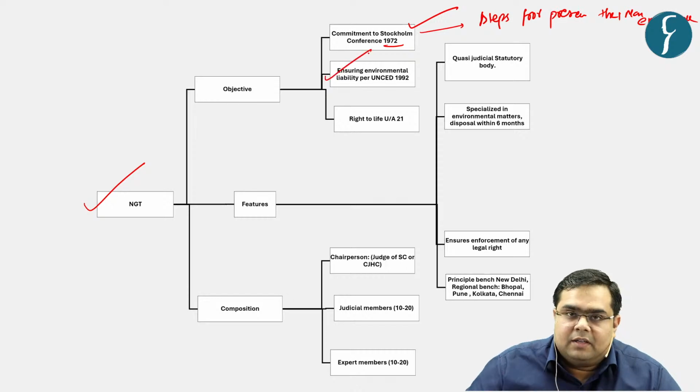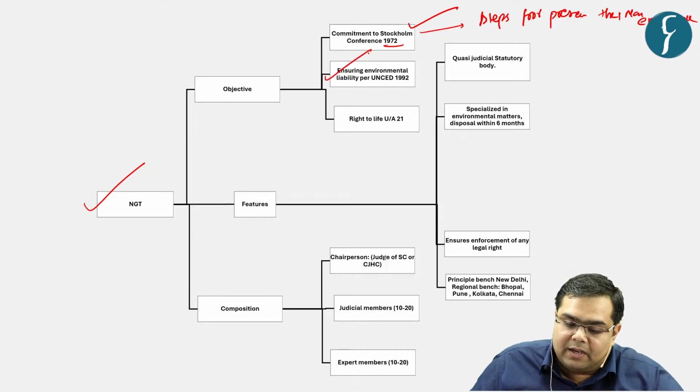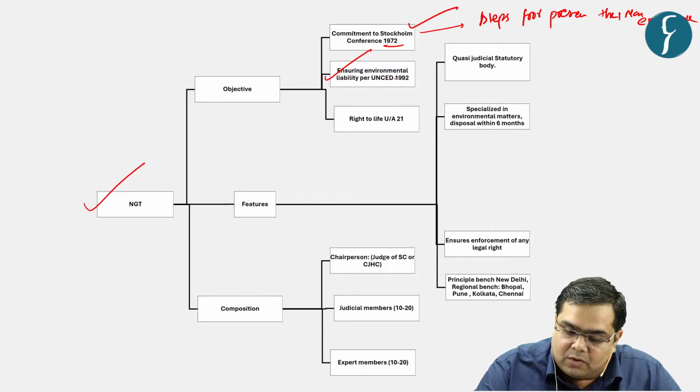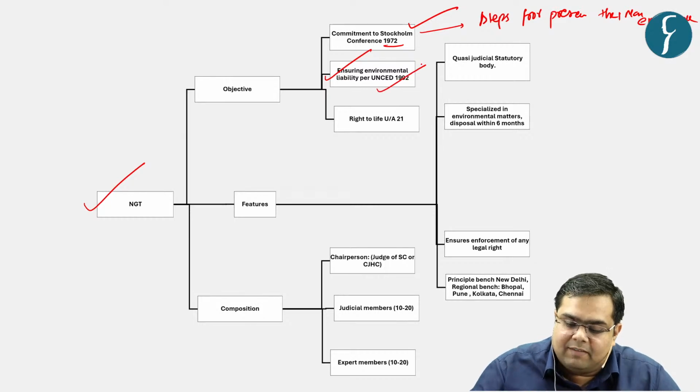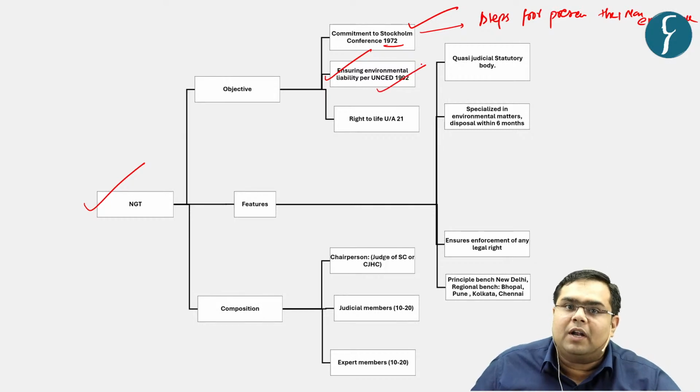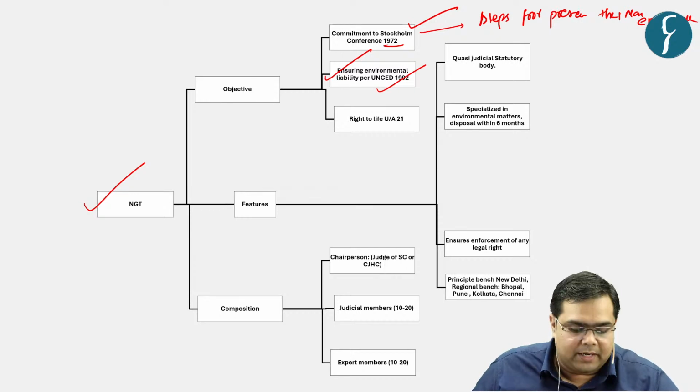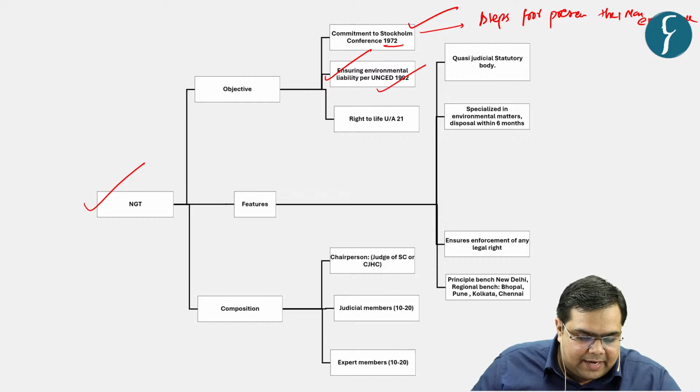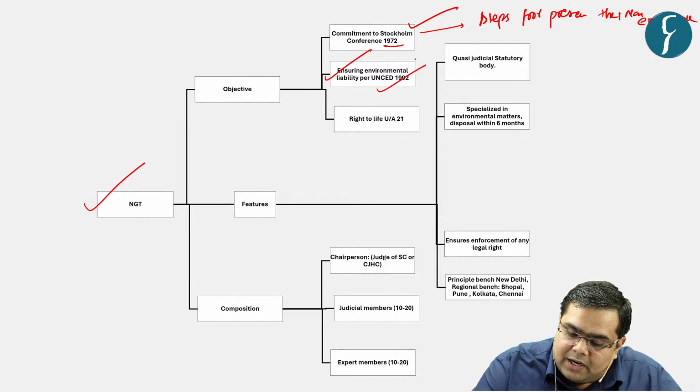Next, the objective mandated by the United Nations Conference on Environment and Development 1992, popularly known as the Rio Earth Summit. Similarly, in Rio Earth Summit, it was said that states shall develop various national laws.